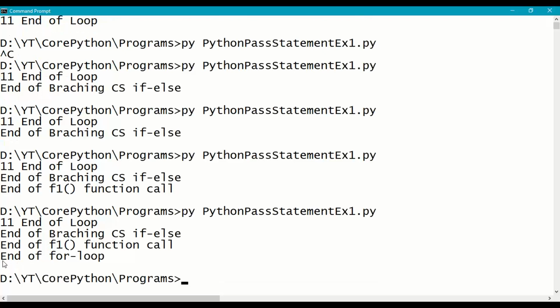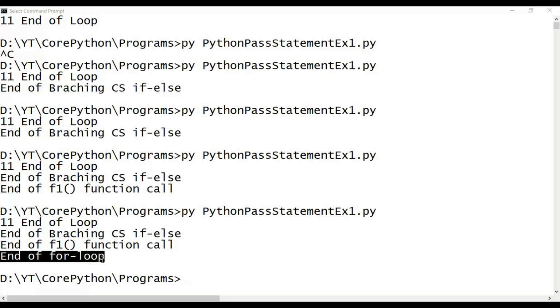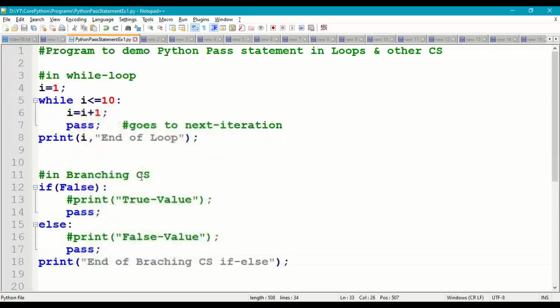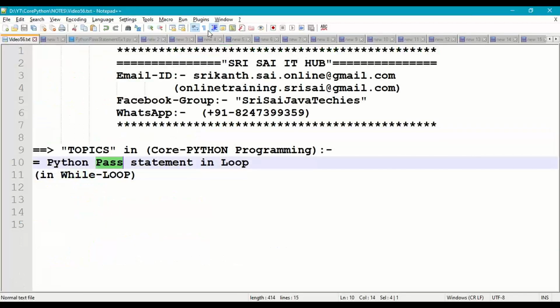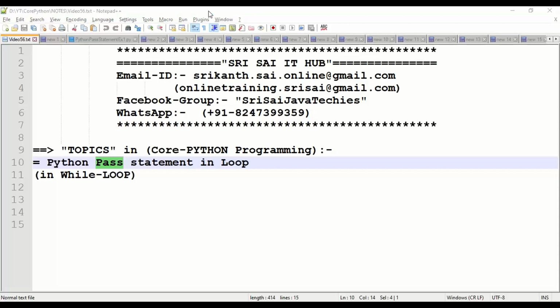It has iterated 5 times and then end of for loop. So if you want to represent any control structure or indented block of code without any body, in those situations we have to go for pass. So this is how the pass statement is used not only in looping control structure but also with branching control structure, functions, classes, etc.